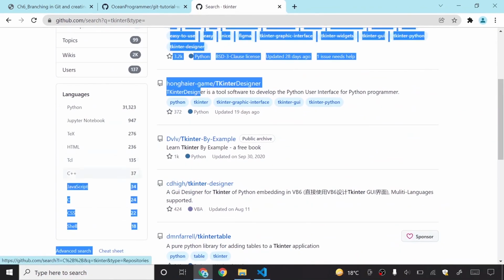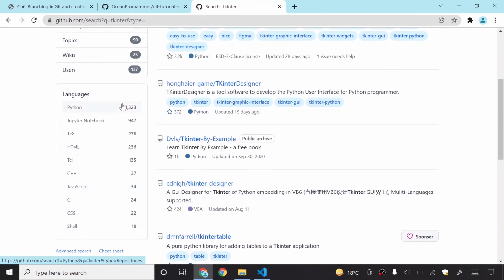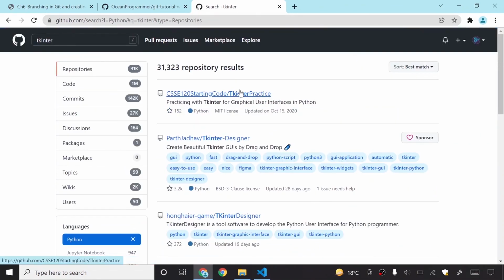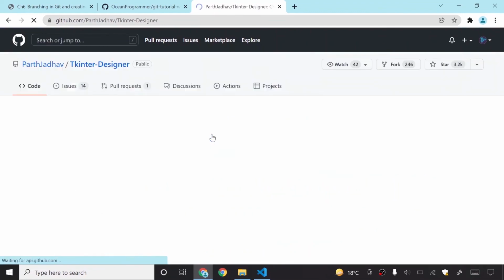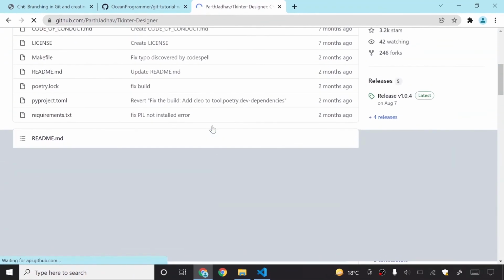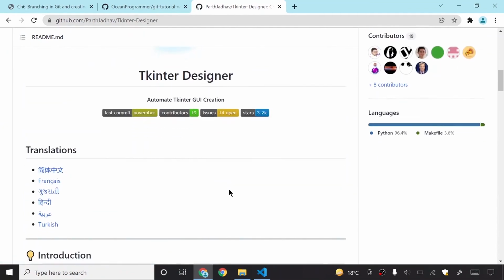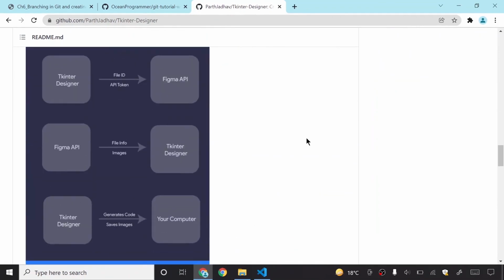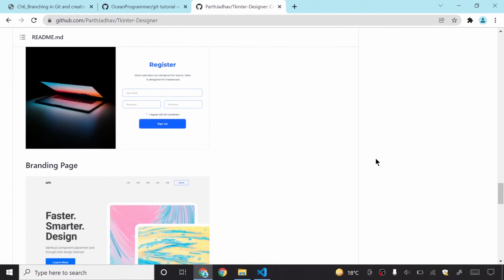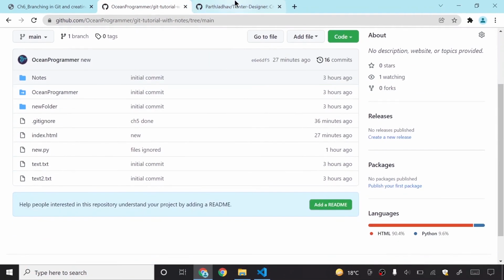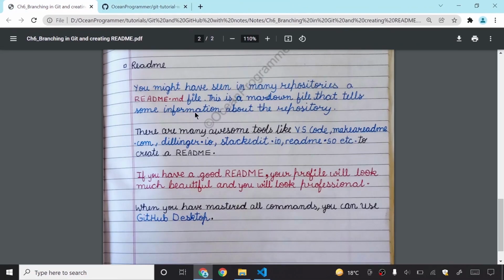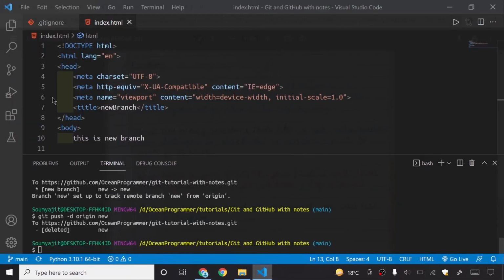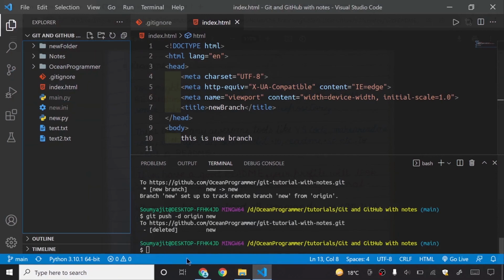Anyways, just leave it. Let me choose the language here, Python, and then I will take any repository from Tkinter, and then you will see here that this README is there. This is a readme that tells me about this repository. So we can also create our own readme. There are many awesome tools like VS Code, makeareadme.com, this website, etc. to create a readme. Yes, you can even create a readme using VS Code only.